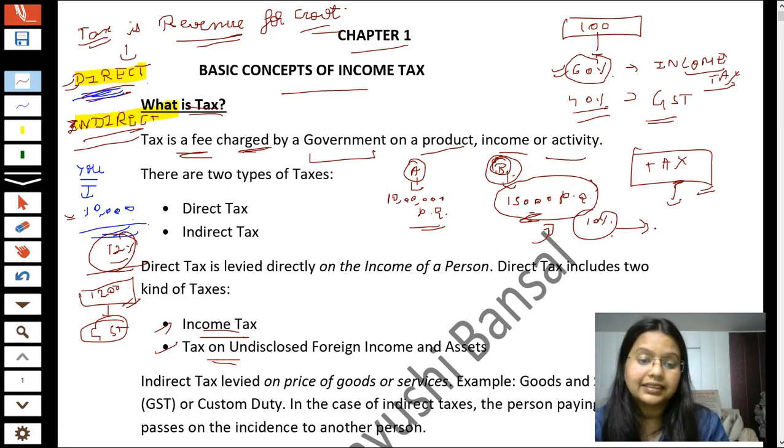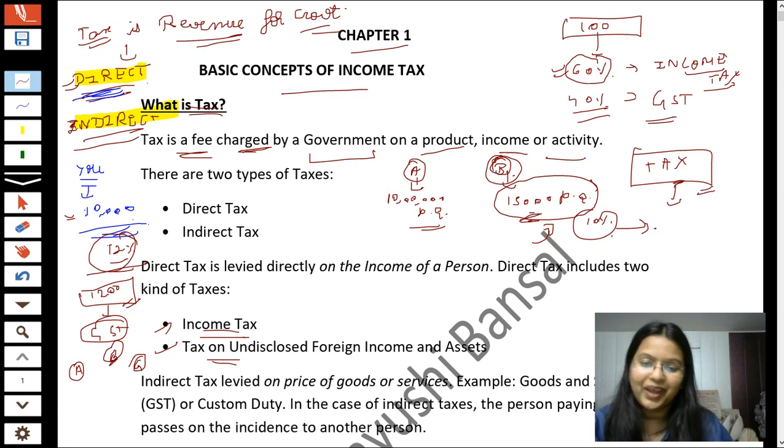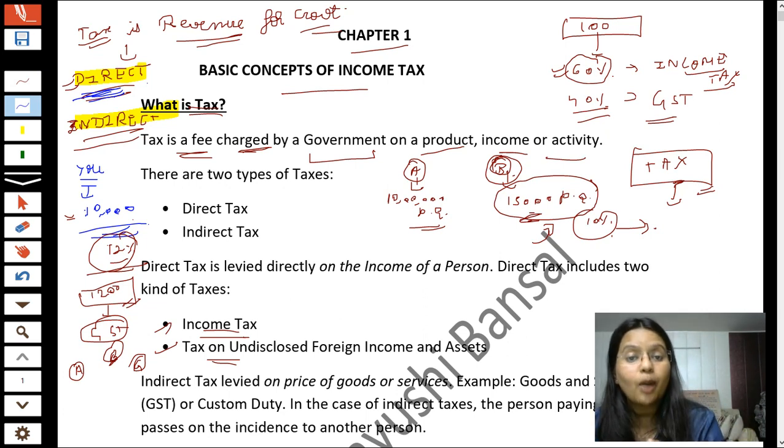Why is it indirect tax? Let's see, students. There are three parties involved in it. Mr. B is a shopkeeper, suppose you are Mr. A, and then our government. You are purchasing a mobile from Mr. B, the shopkeeper. You are paying rupees 1,200 to the shopkeeper, not to the government. The government is indirectly taking this money from you.